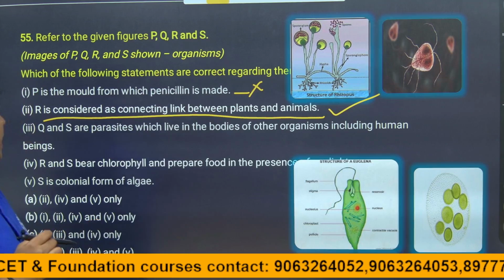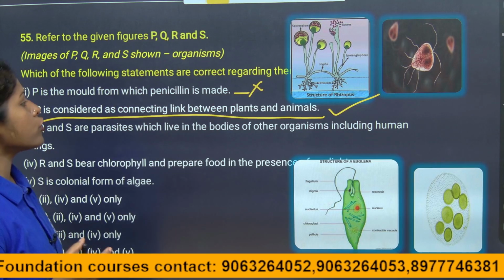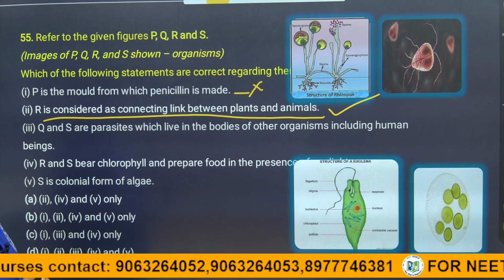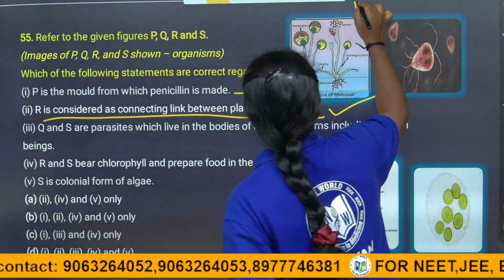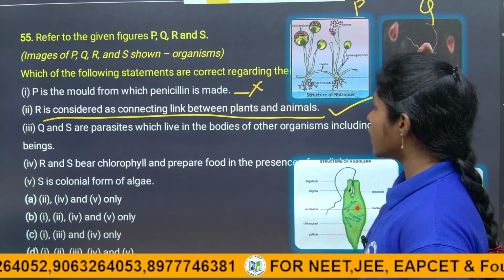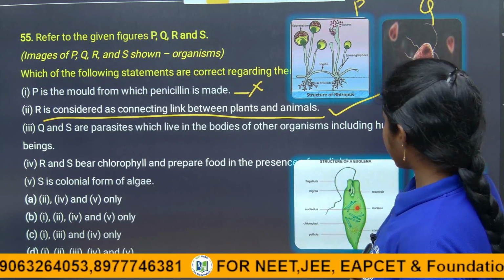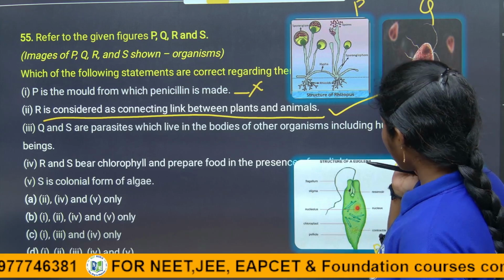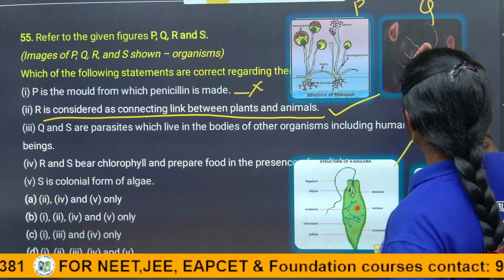Q and S are parasites which live in the bodies of other organisms including human beings. They are asking about Q and S. It is P, Q, R, S. Q and S are parasites. Of course, these are parasites that live in the bodies of other organisms including human beings. Of course, what is this, children?